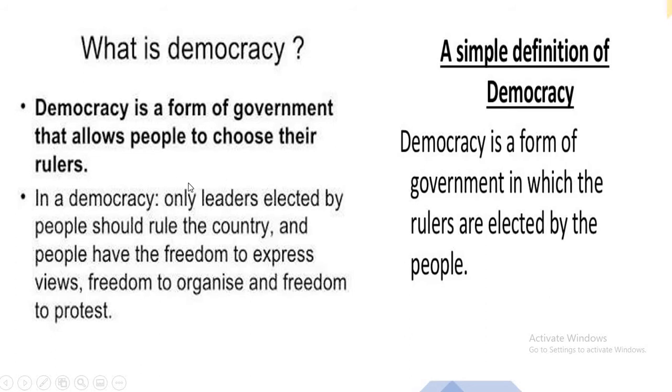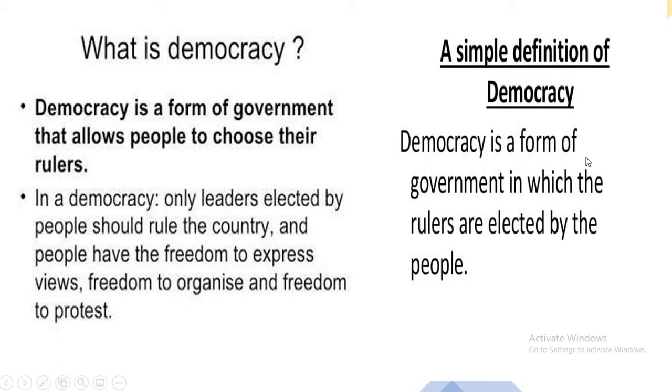In a democracy, only leaders elected by people should rule the country, and people have the freedom to express views, freedom to organize, and freedom to protest. People can choose their leaders, and they have the freedom to express views, to organize, and to protect themselves also. If they are not protected, they can raise their voice.